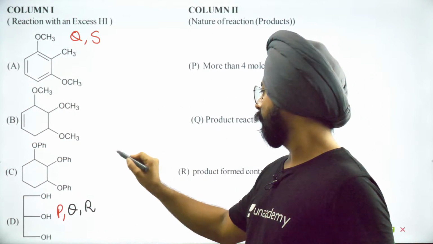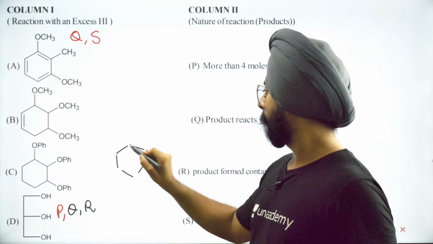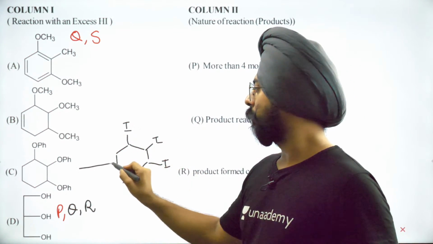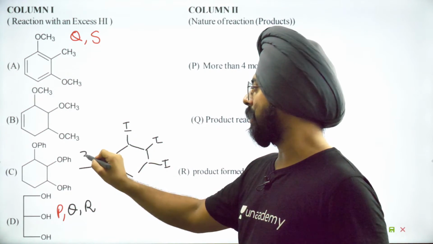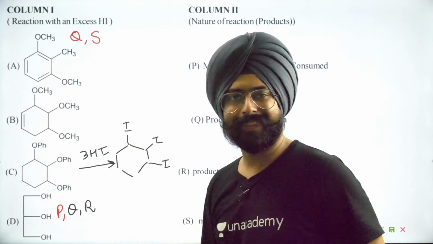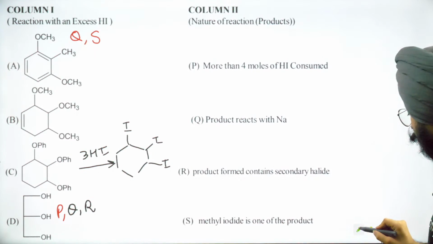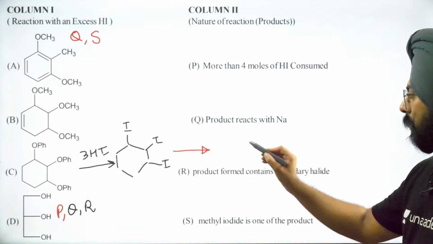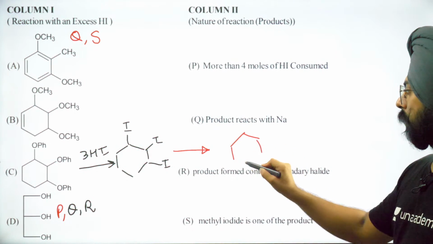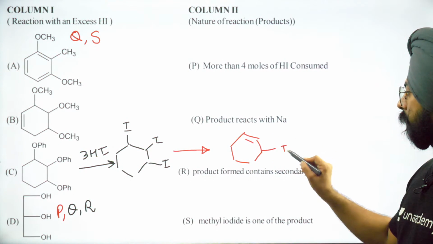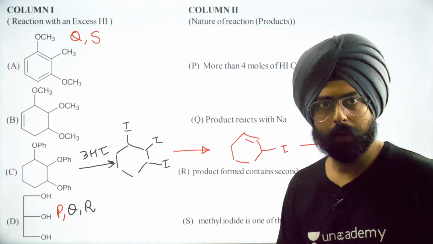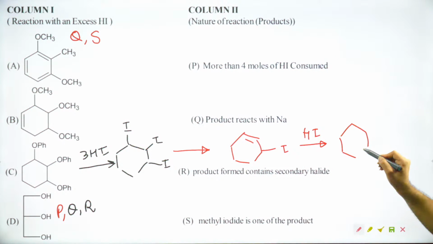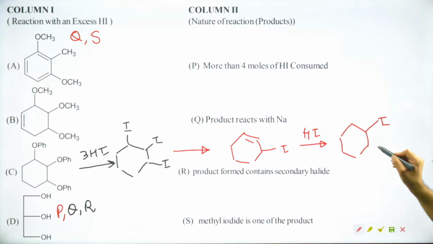C करके देखते हैं. Yeah, from here to here, we've used 3 moles of HI. Now that you've used 3 moles of HI, the next thing that you can do from here is remove an iodine. Okay, then you put another HI over here, then you get this jazz. Same thing जो पहले किया अपन ने.